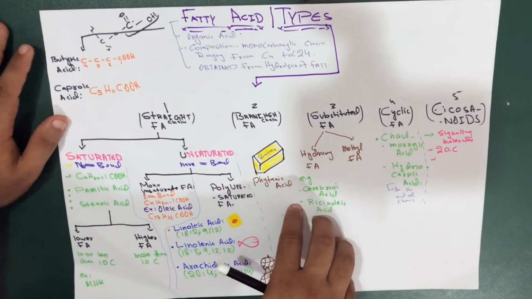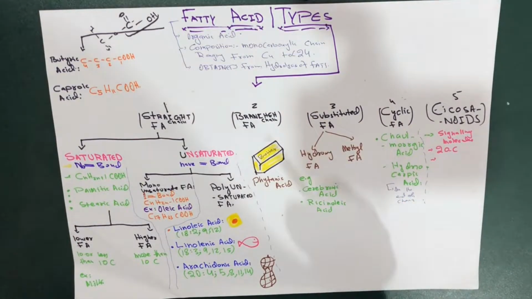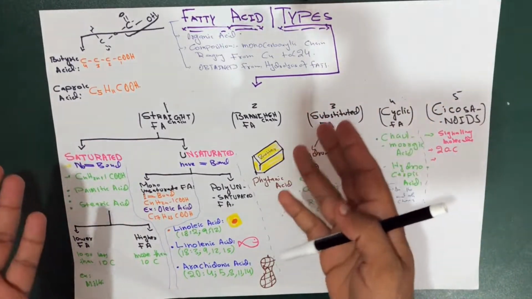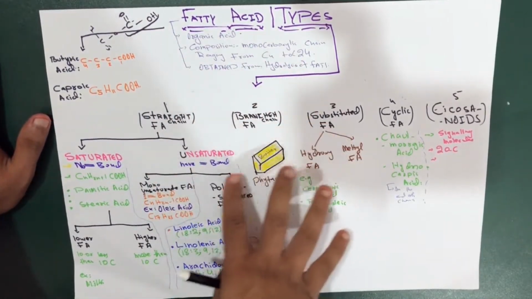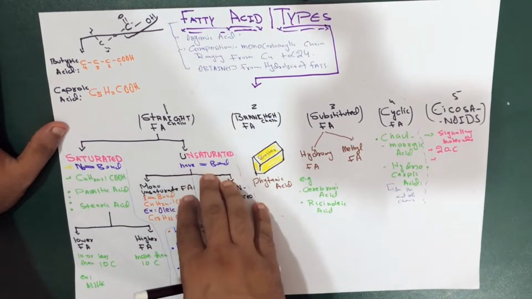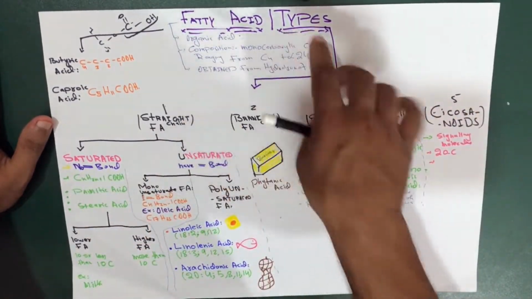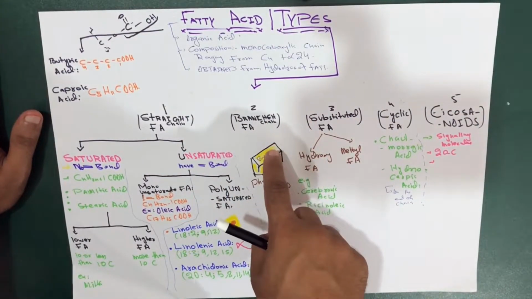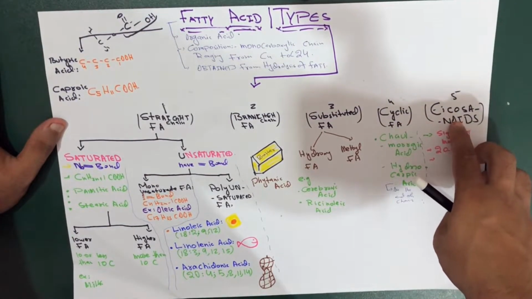Get the idea? Alright, now let's talk about the types of the fatty acids. If somebody asks you in a simple way what the types of fatty acids are, you would simply reply that the fatty acids are divided into saturated and unsaturated fatty acids. But if somebody asks you in detail, then you should define the fatty acids into these types: straight chain, branched chain fatty acids, substituted fatty acids, cyclic fatty acids, and eicosanoids.